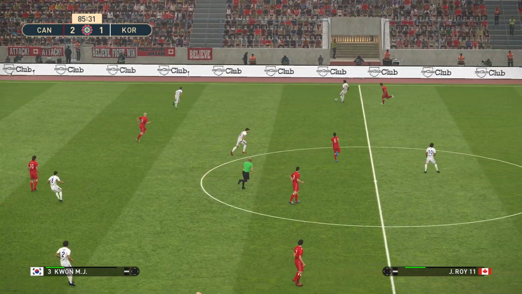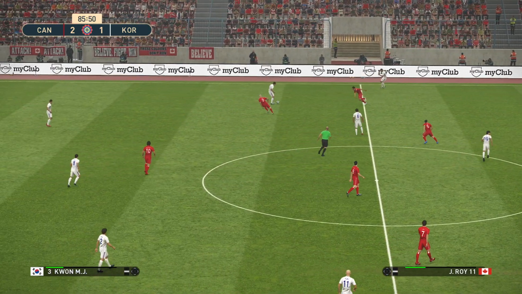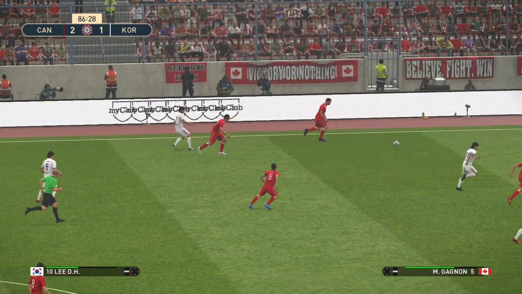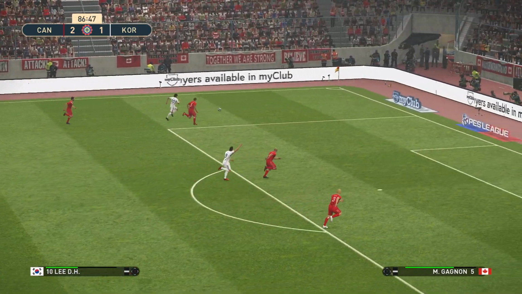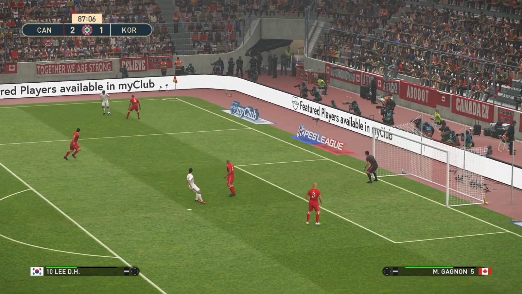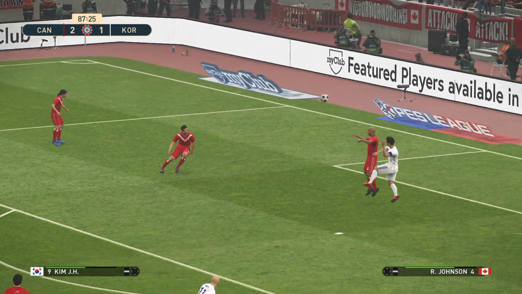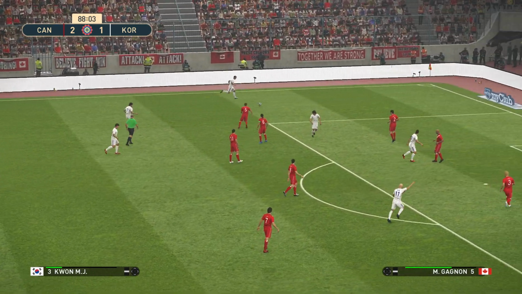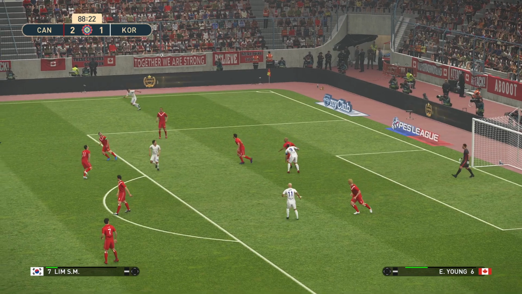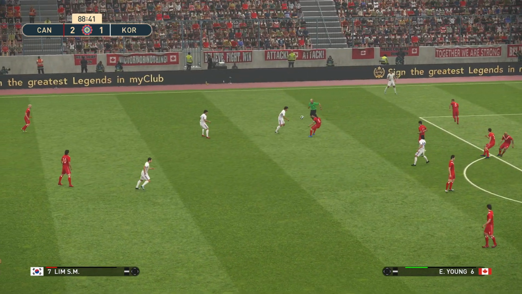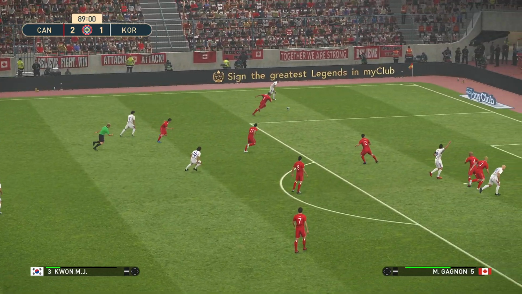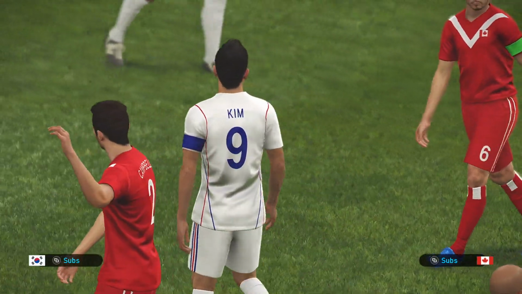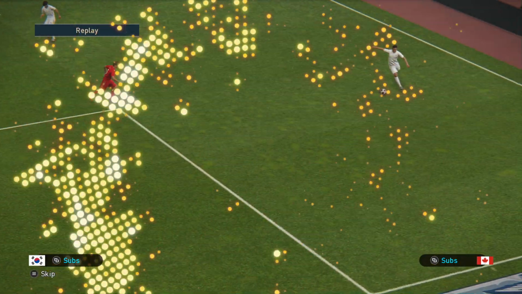There's Kwan, plays up to Lim. Kwan again. Cross comes in. Kwan with the cross. Korea with possession again. Here's Kwan. Came with the header and it goes over the bar. There's a chance for Korea.